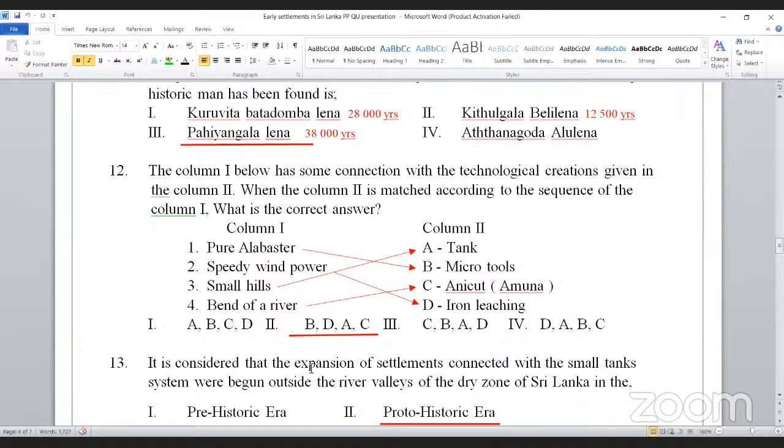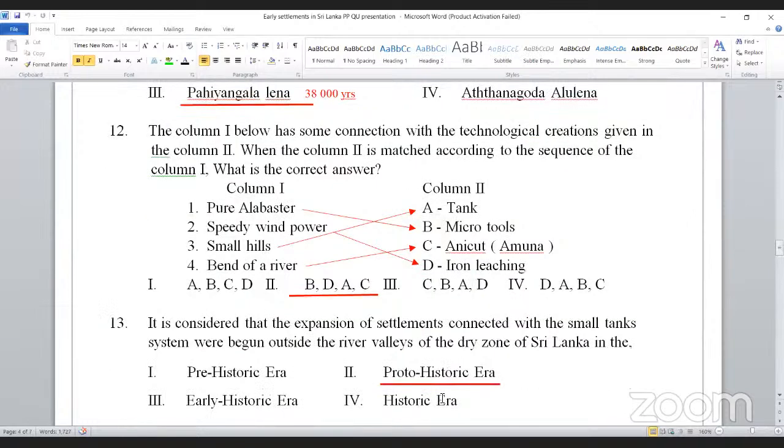It is considered that the expansion of settlements connected with the small tank systems began outside river valleys of the dry zone of Sri Lanka. Now, I told you the river valley is what? Kiridium. Time period is what? Proto-historic. During the proto-historic era only, they started expanding their settlements to outer river valleys.